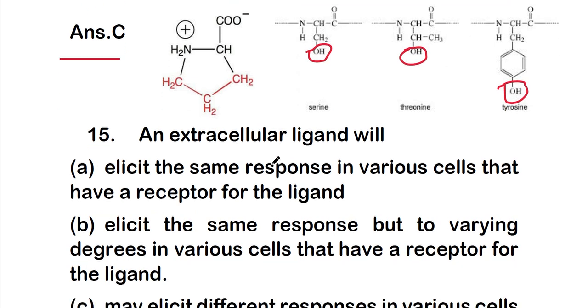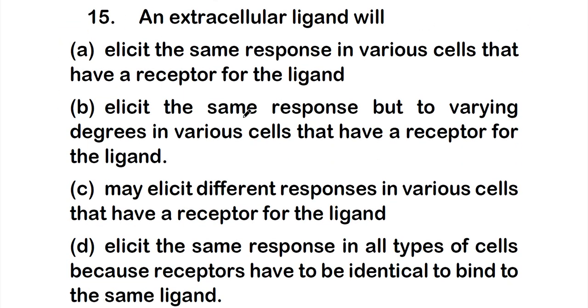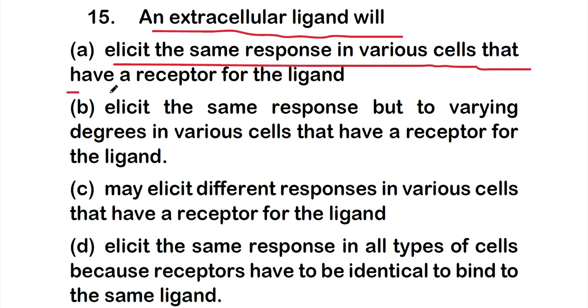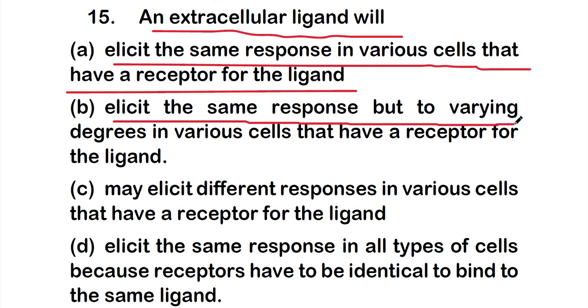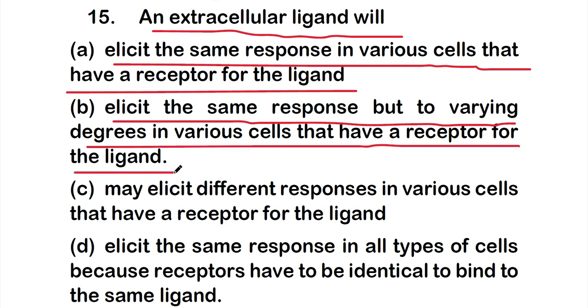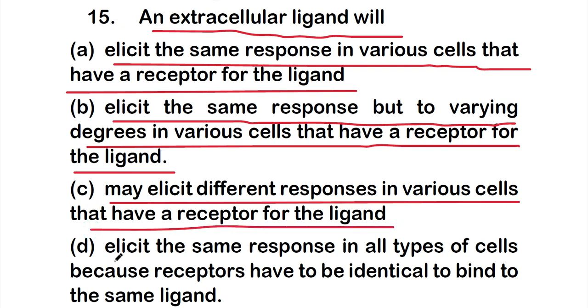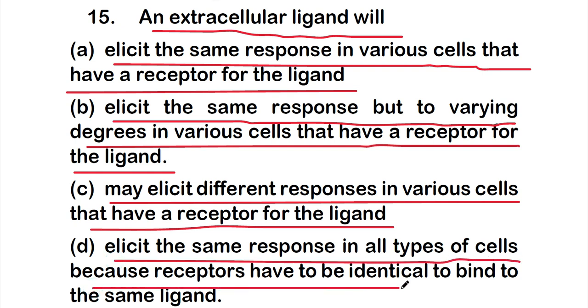So next, question number 15. An extracellular ligand will option A, elicit the same response in various cells that have a receptor for the ligand, option B, elicit the same response but to varying degrees in various cells that have a receptor for the ligand, option C, may elicit different responses in various cells that have a receptor for the ligand, or option D, elicit the same response in all types of cells because receptors have to be identical to bind the same ligands.